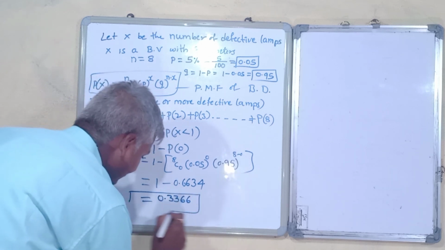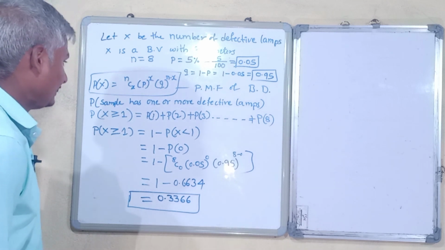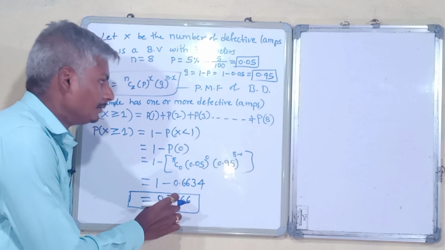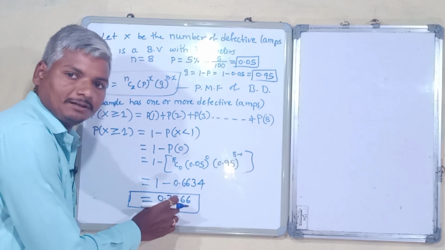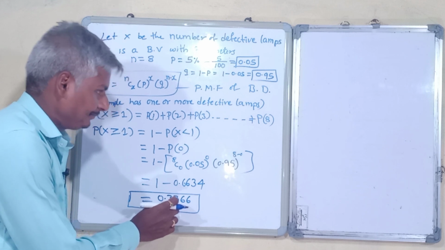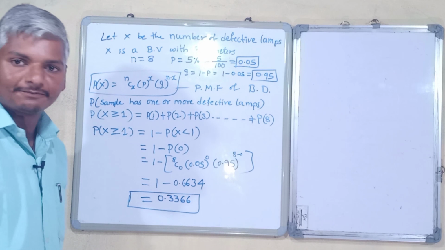So this is the probability that a selected sample has one or more defective lamps in your inspection. And you can make note of this.